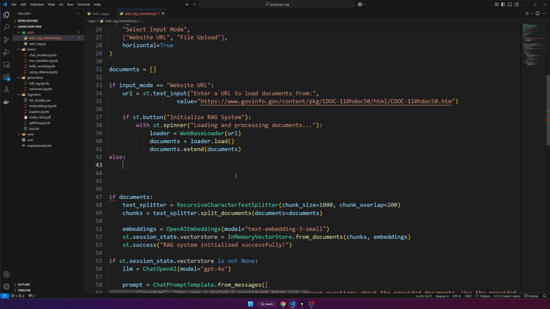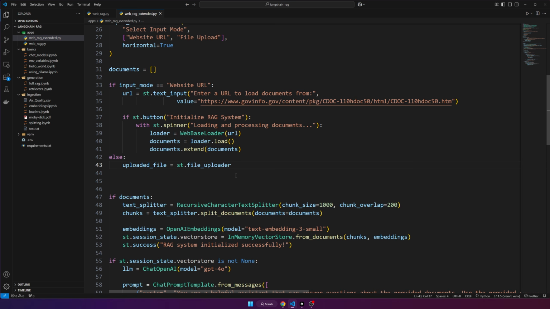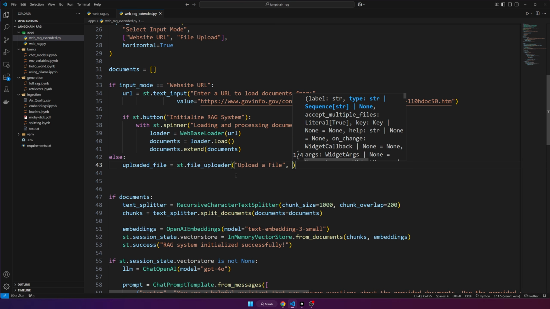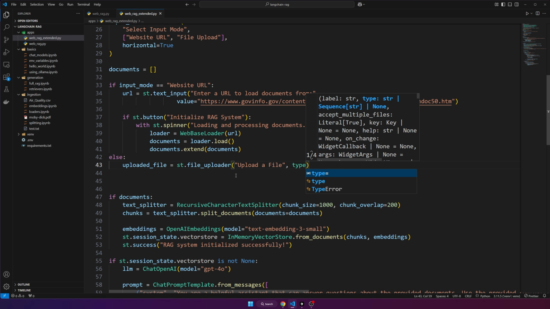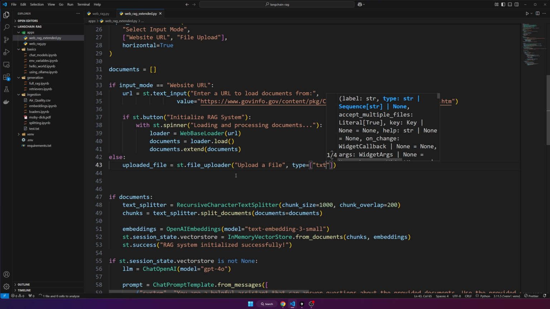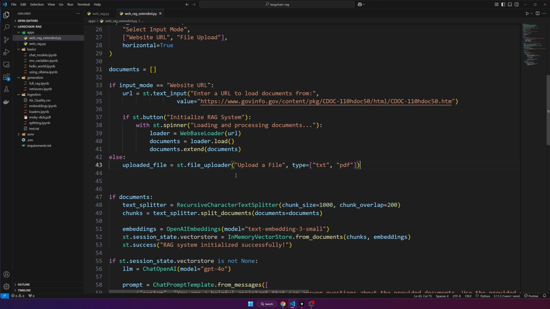So if they're in the file upload mode, we want to show a file uploader. Streamlit has a component for that. So we'll say uploaded file is equal to Streamlit file uploader. And to this, we can give a label name: upload a file. And then we can specify the type of files that we want to allow, which is perfect, because if we just allow any type, then that's not going to work, as we may not have a document loader set up for that specific type. So we want to give an explicit list of document types. Just for this example, for this video, I'll do text files and PDF files, but you can add as many as you want, right?